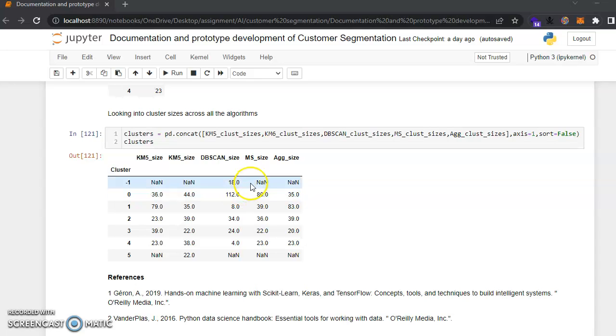When it comes to mean shift, it performs very similar to the K-means clustering. The values are more or less the same. It has come up with the same size 5 clusters as K-means. And at the end, when using agglomerative, this is again not giving good results. We have chosen 5 clusters for the agglomerative result.